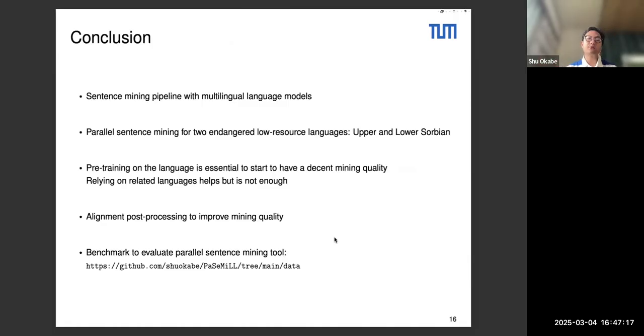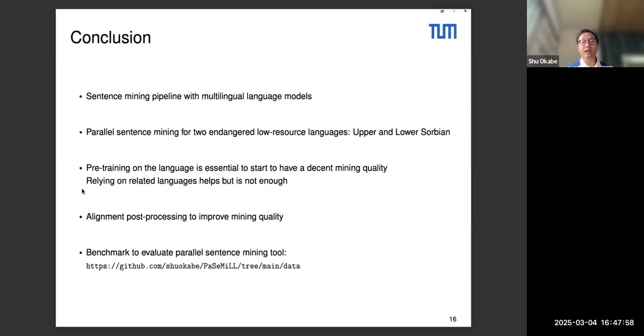This leads me to my conclusion. So we have done parallel sentence mining for two language pairs, German paired with Upper or Lower Sorbian, and both languages are endangered languages. Although they benefit from institutional support and non-profit support, they're still endangered, and there is actual need for this language pair, which is German paired with one of the Sorbian languages. We have focused on this parallel sentence mining task because it enables us to create a parallel corpus that can then be used for other NLP tools. The most straightforward application is for machine translation, but this is for afterwards.